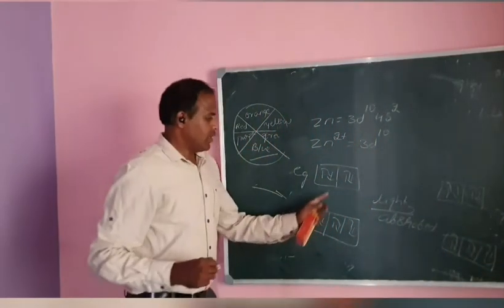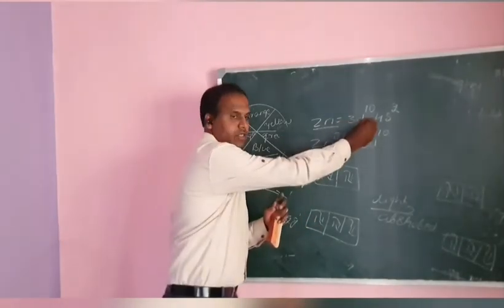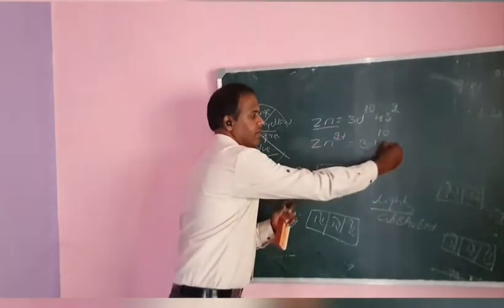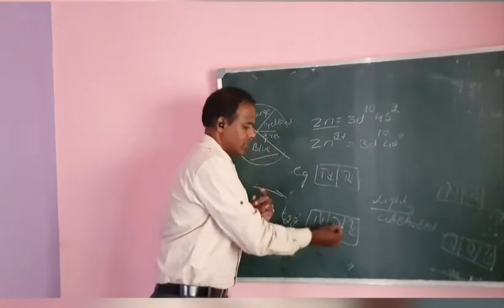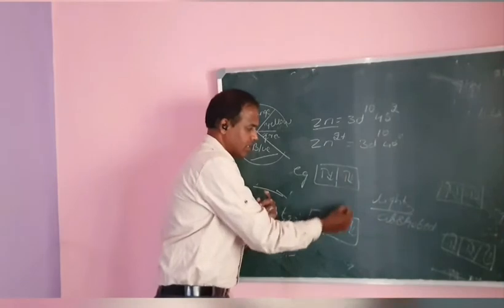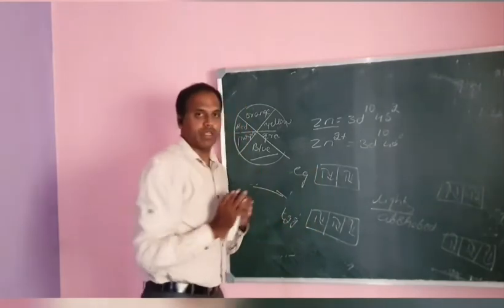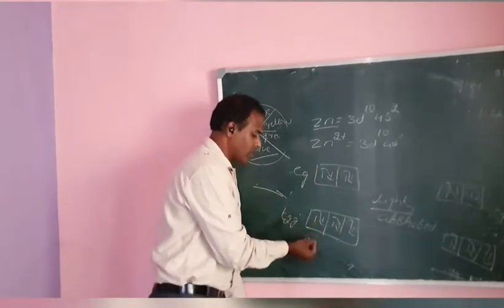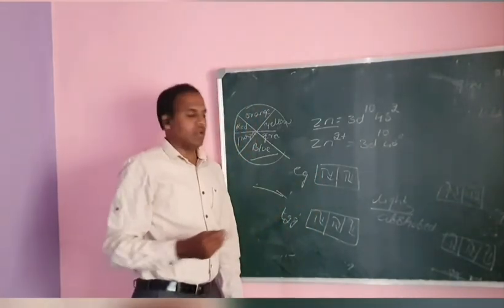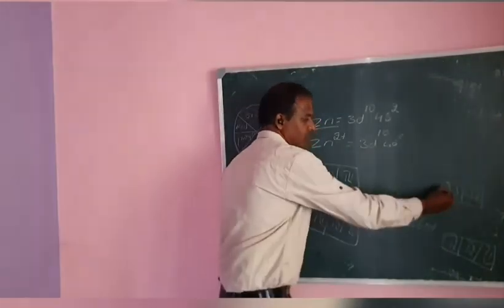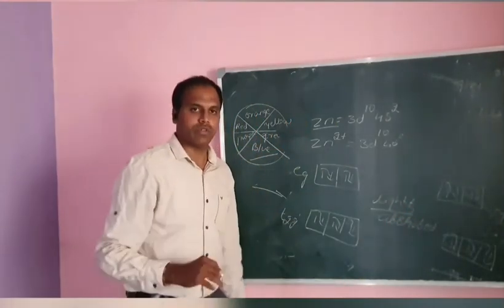Observe here, zinc is 3d10 4s2, and zinc 2 plus is 3d10 4s0, with 1, 2, 3, 4, 5, 6, 7, 8, 9, 10. The light radiation comes and is absorbed, but no electrons are jumping. There is no available space, so no electrons jump from the ground state to the excited state. No color appears. If no electrons jump, no color is produced.